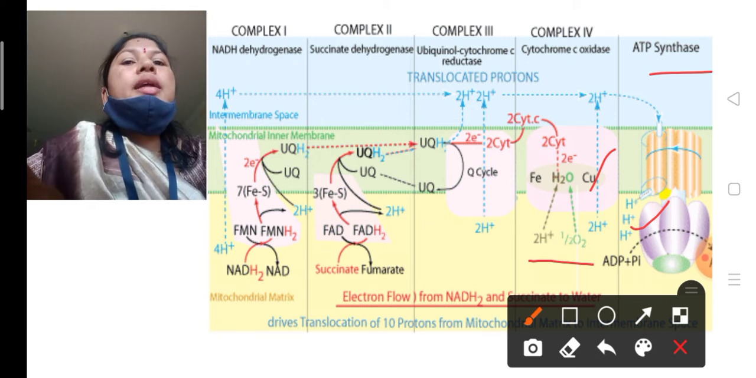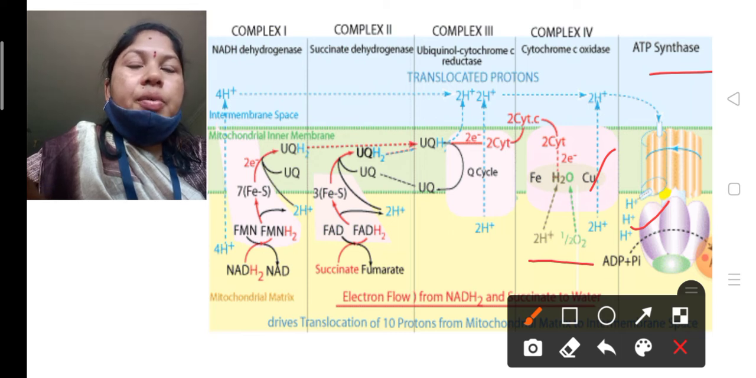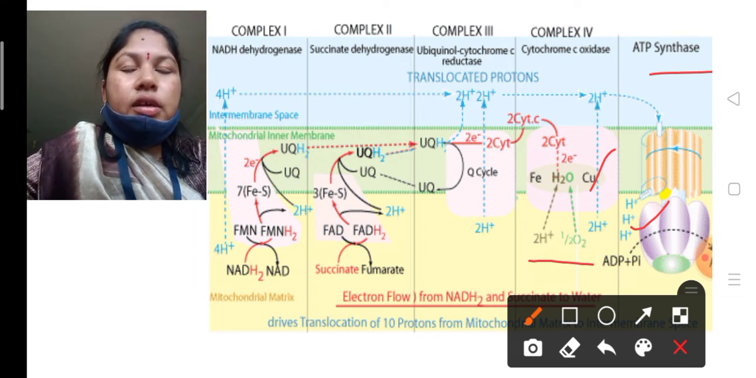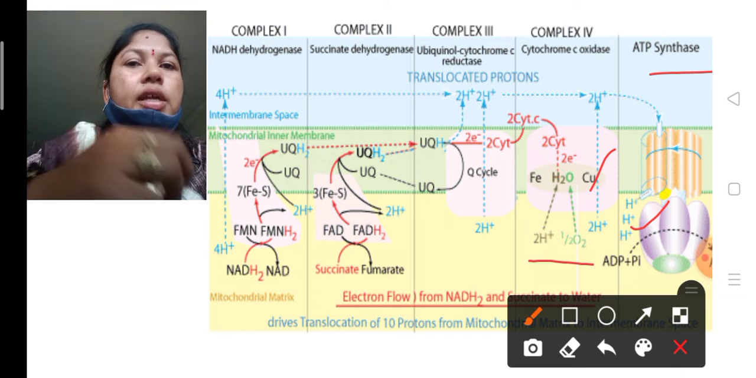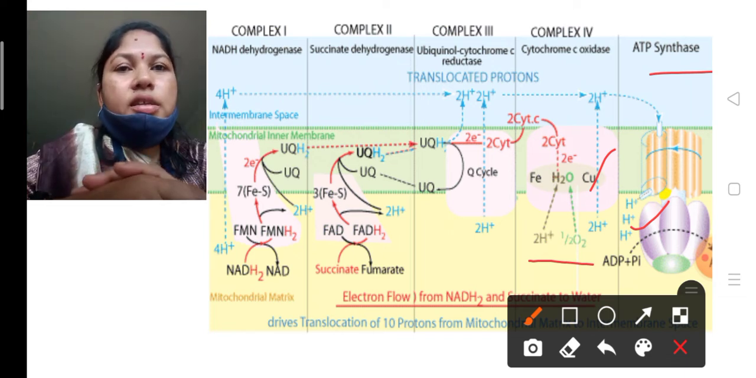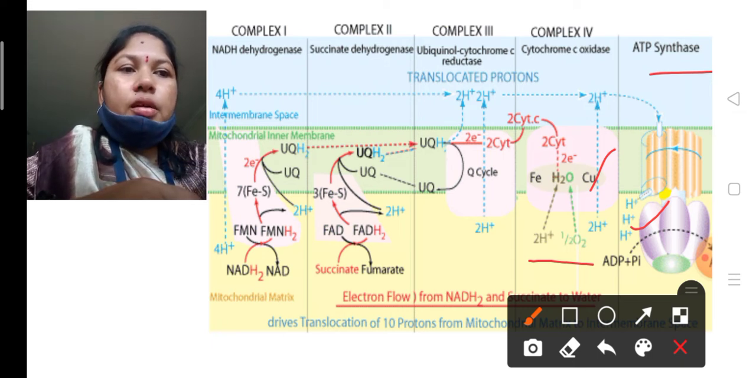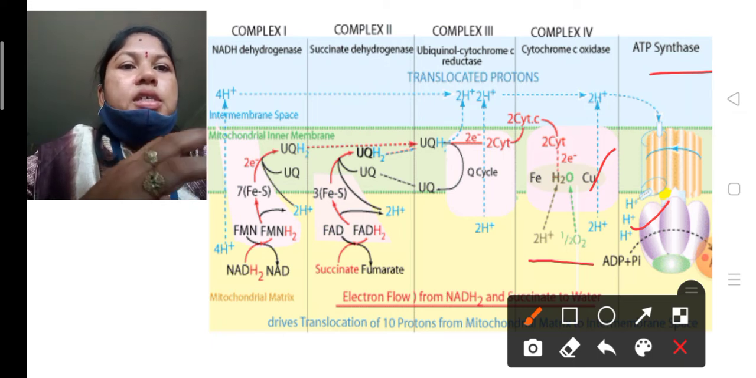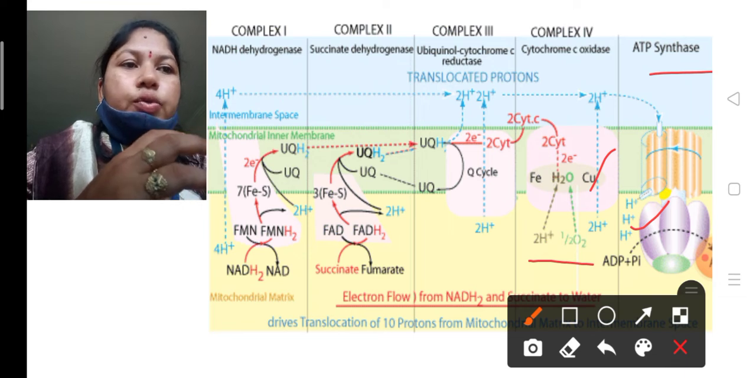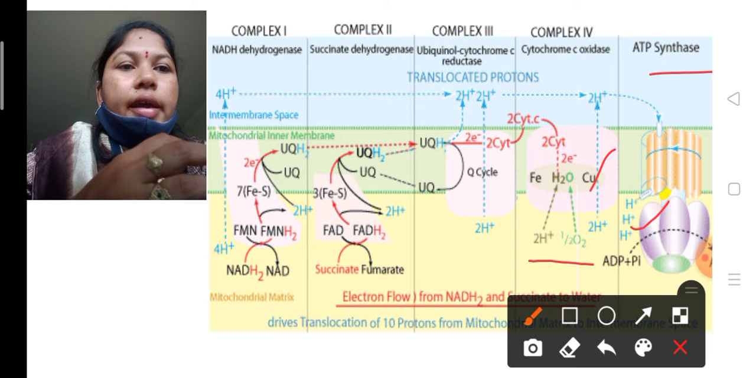That ATP, adenosine triphosphate, stores energy. It is the energy molecule. That energy is utilized by the plants for all their metabolic activities. This is the complete structure of the ETS. What happens in it is a clear diagrammatic explanation.